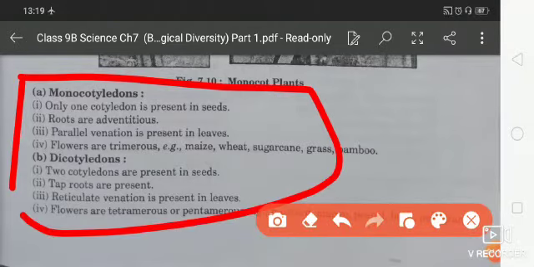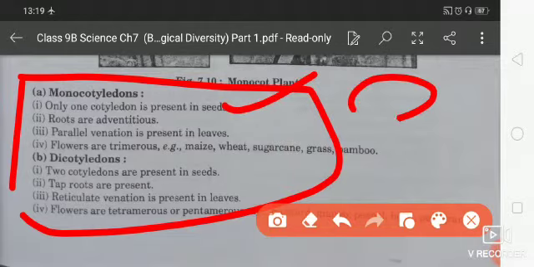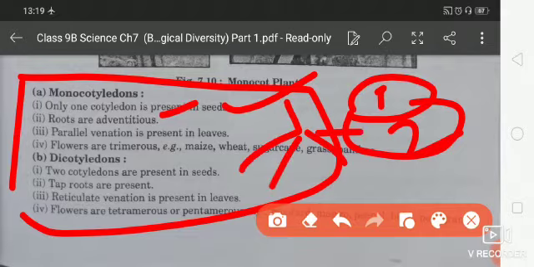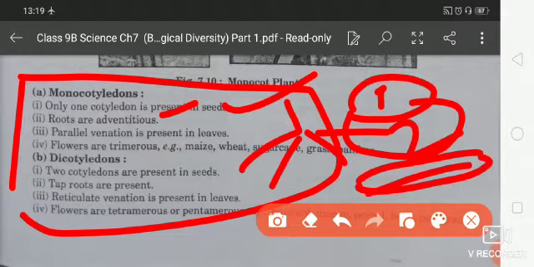So monocotyledons means only one cotyledon is present there, as you had observed in maize. But in case of dicotyledons, there are two cotyledons present, like in gram. In monocotyledons roots are adventitious, and parallel venation is present in the leaves.